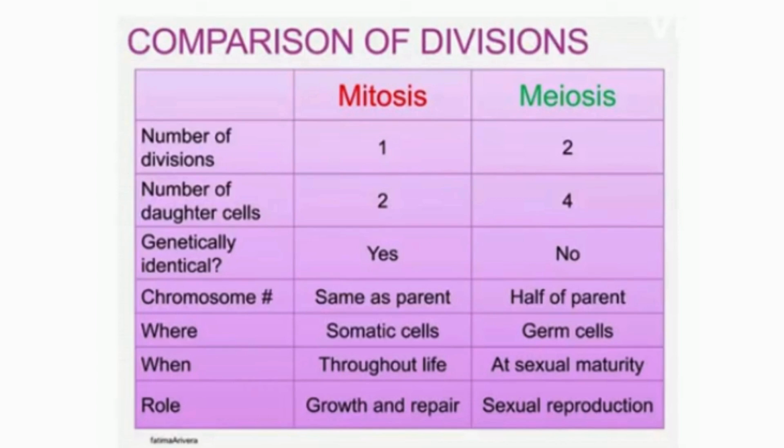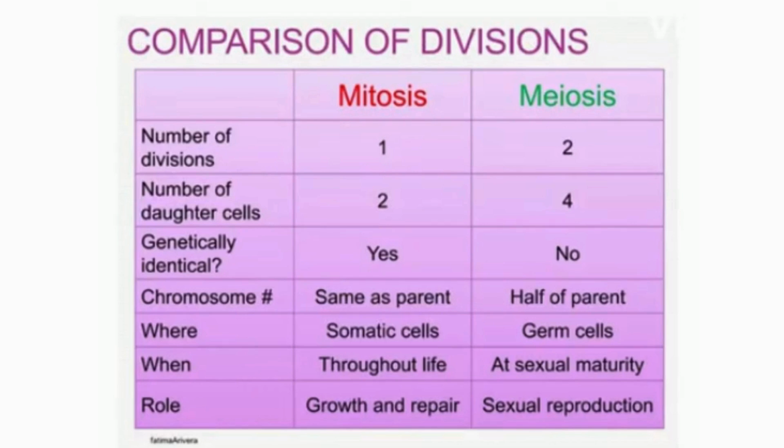In mitosis the number of divisions is 1, while in meiosis the number of divisions is 2. In mitosis the number of daughter cells is 2, while in meiosis the number of daughter cells is 4. In mitosis, they are genetically identical, while in meiosis they are not genetically identical. In mitosis, the chromosomes are the same as the parent, while in meiosis, the chromosomes are half of the parent. Mitosis mostly occurs in somatic cells, while meiosis mostly occurs in germ cells.